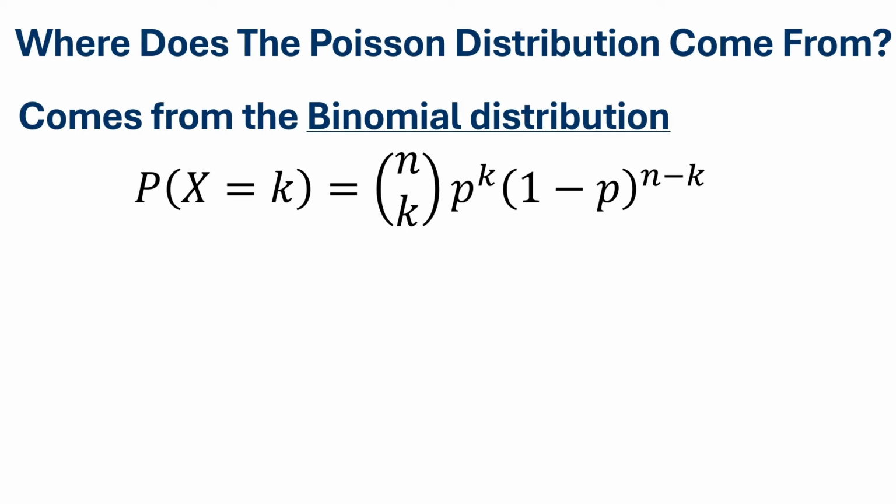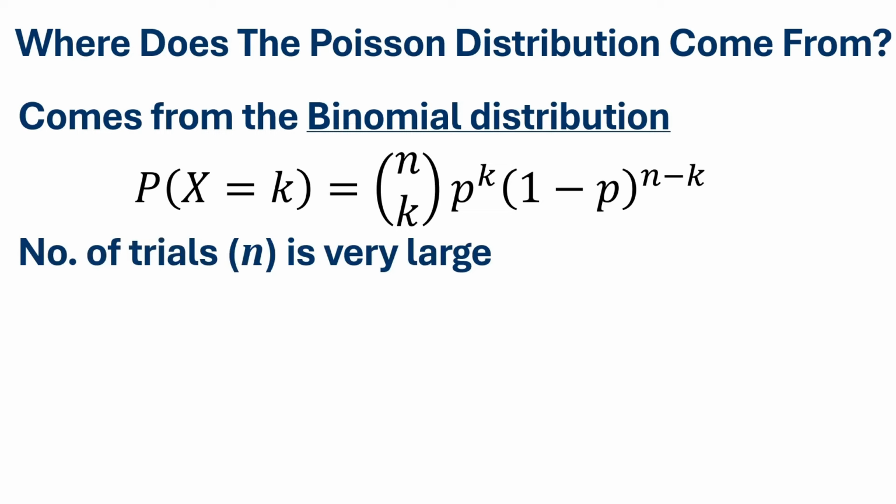Again, I want to emphasize that if you want to understand how this equation comes about, I encourage you to watch my last video on the binomial distribution. Proceeding forward, how do we get the Poisson distribution from this? Well, we consider a very special case of the binomial distribution and apply three specific assumptions to this equation. The first assumption is that the number of trials n is very large compared to the number of outcomes.